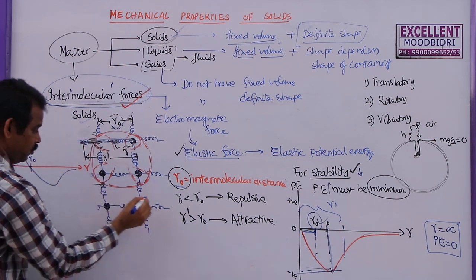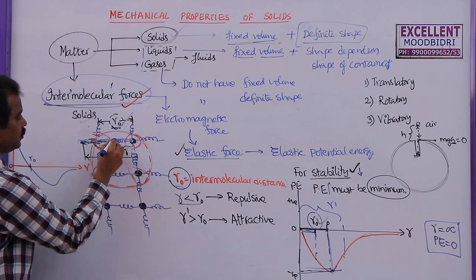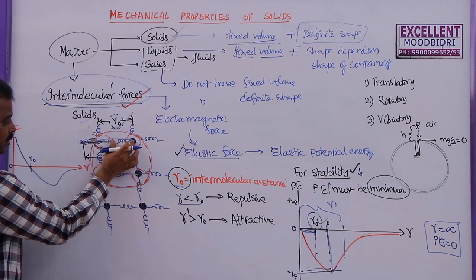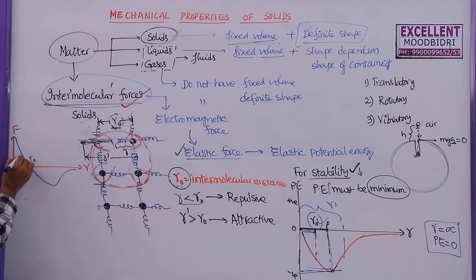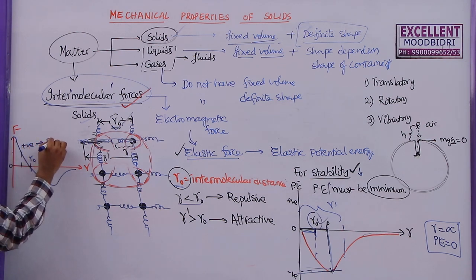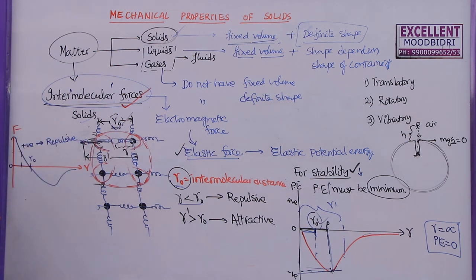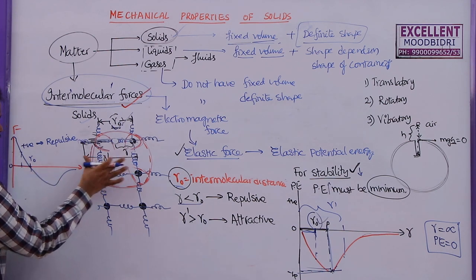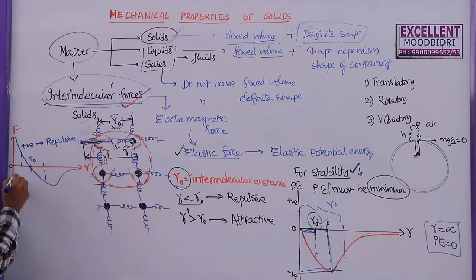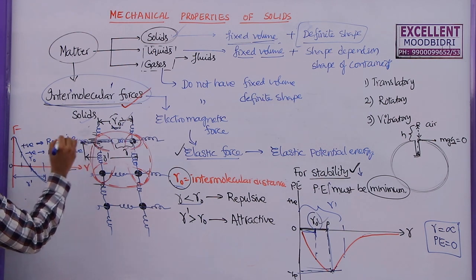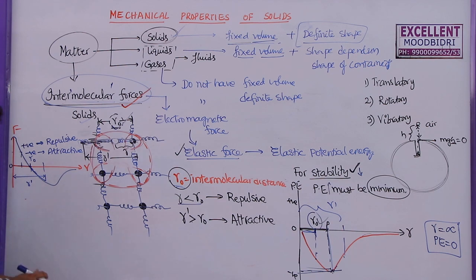But if you decrease this distance here by moving this molecule from here to here, what happens? These two repel. So now if it decreases, the force is positive. Remember students, positive force is nothing but repulsive force. Positive force is always repulsive force. And now, if you increase the distance, if R increases, let us say this is R dash, now force is negative. Negative force is attractive force. Why is it negative? Negative force is attractive.